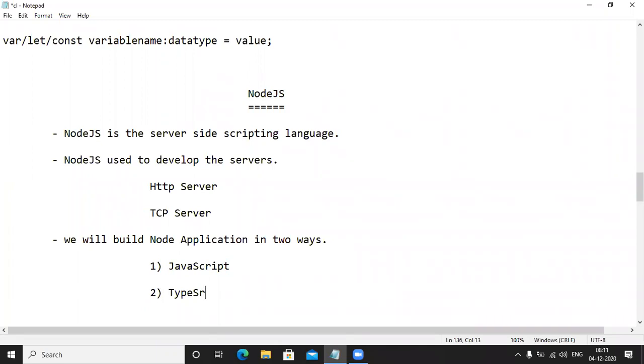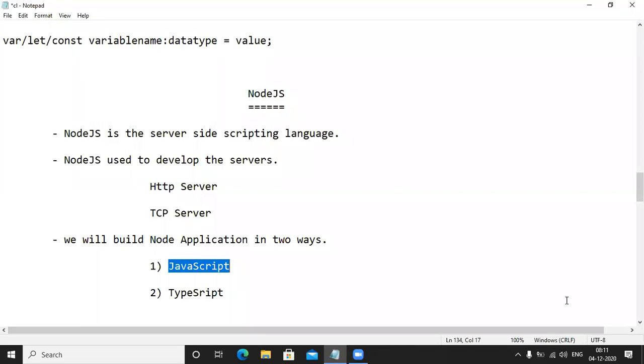TypeScript, very, very important. Does JavaScript support OOPS? No. JavaScript won't support OOPS. Is it object oriented? No. Is it object based? I'm asking the question. Is it object based? Yes. Here, not object oriented, object based.